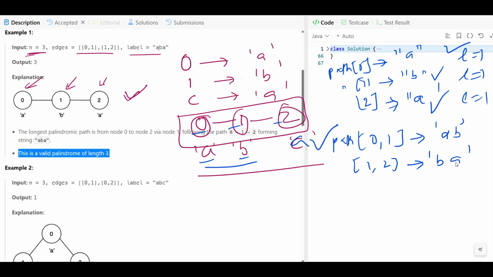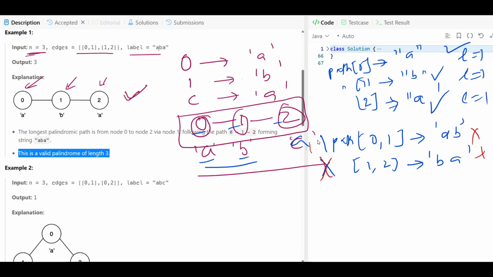Yes, we can find B and A. Is this a palindrome? Sorry, this is not a palindrome. AB is not a palindrome, and BA is not a palindrome. So the path 0 and 1 is not a palindrome, and the path 1, 2 is also not a palindrome. Let's mark them in red color so you will understand. Both of these are not palindromes.